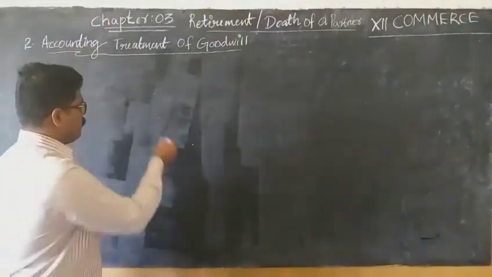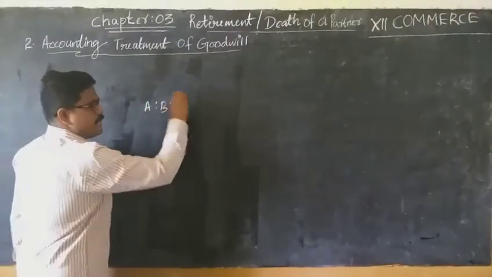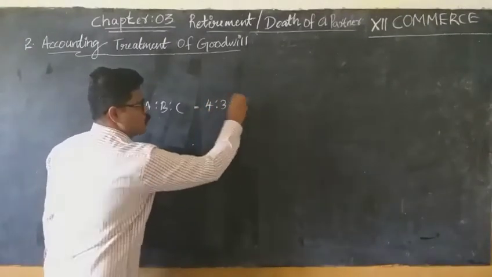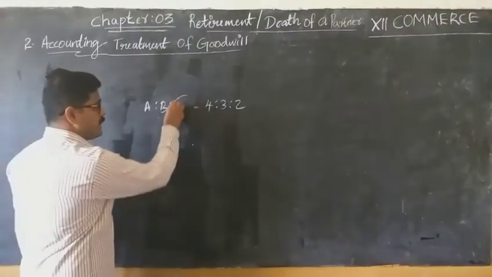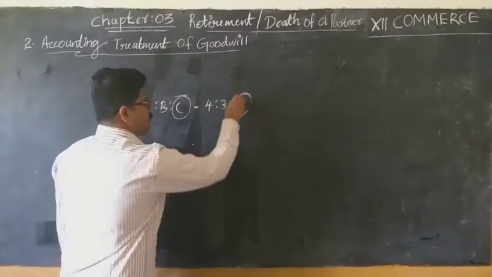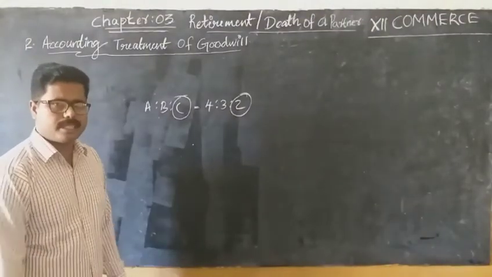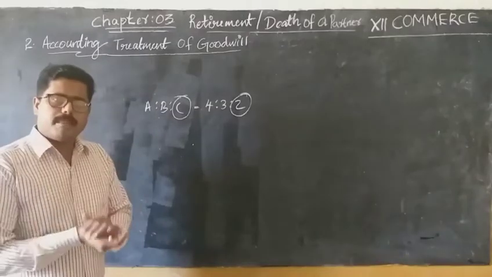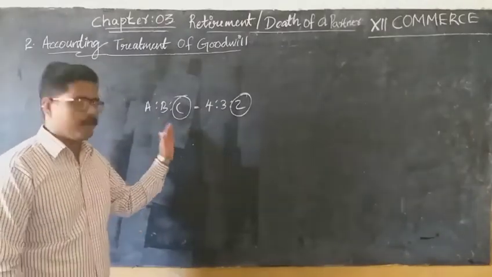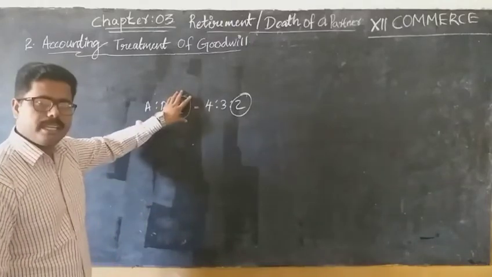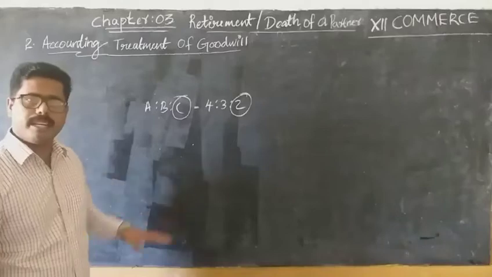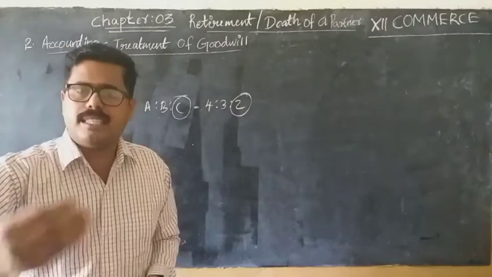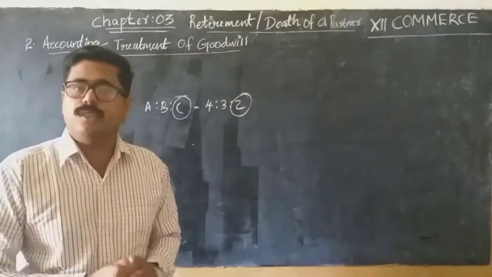For example, A, B and C are partners in a firm, sharing profit and losses in the ratio 4:3:2. Just consider C retired from the organization. So C's share will be taken by the remaining partners. Who are the remaining partners here? A and B. So the remaining partners will gain the share of the retiring partner. C's share will be gained by A and B. So A and B are the gaining partners, and these gaining partners should compensate the retiring partner in the form of goodwill.